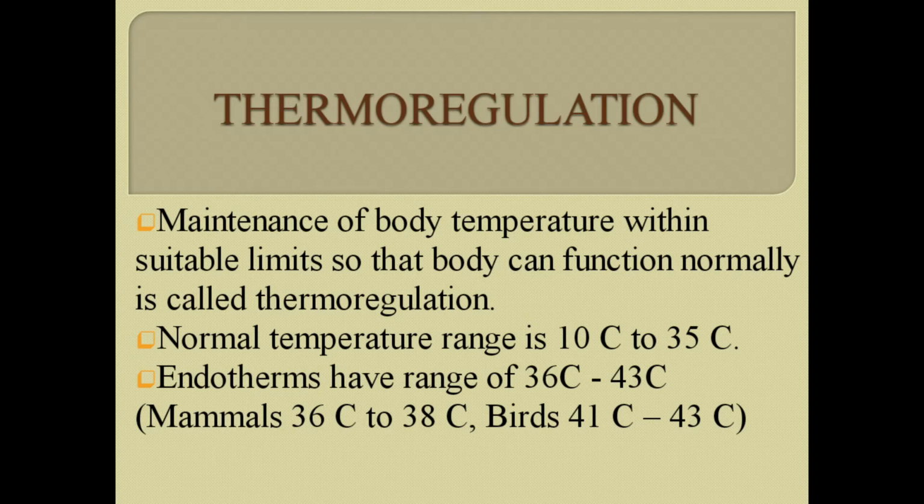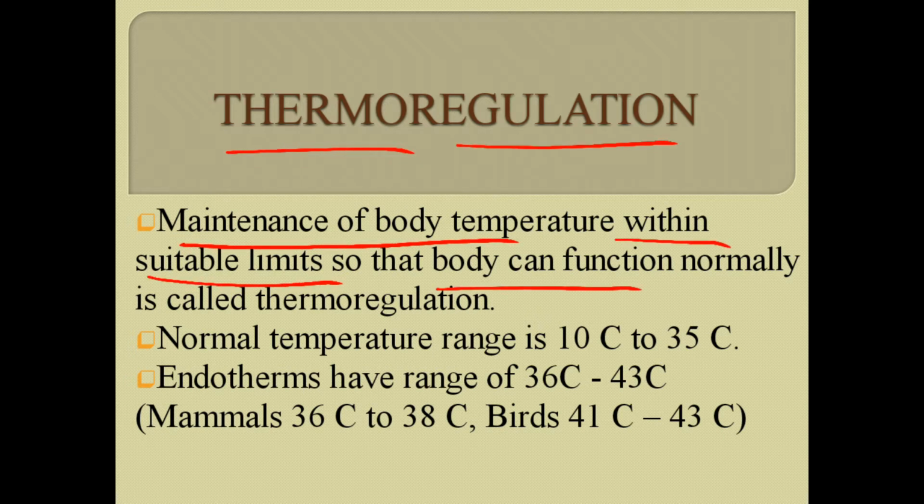The third aspect of homeostasis is thermoregulation. Therm means temperature and regulate means to control it. So here is a definition: the maintenance of body temperature within suitable limits so that the body can function normally. The normal range of temperature is about 10 to 35 degrees centigrade for most organisms, while endotherms have a range of about 36 to 43 degrees centigrade.